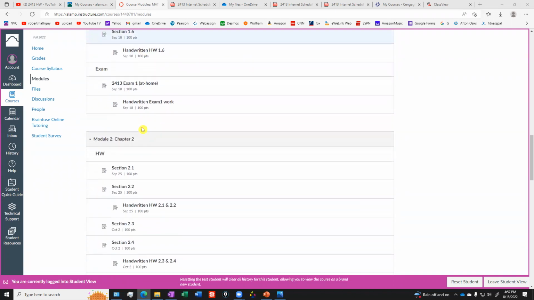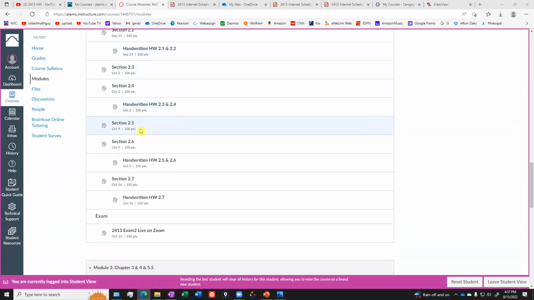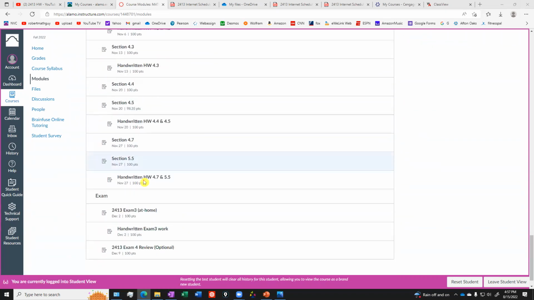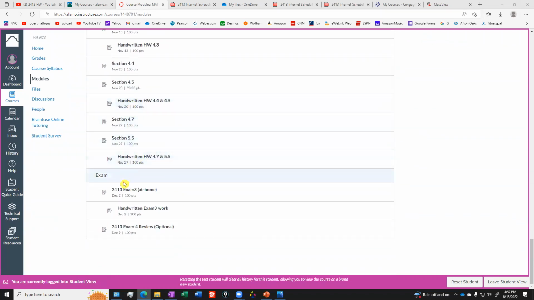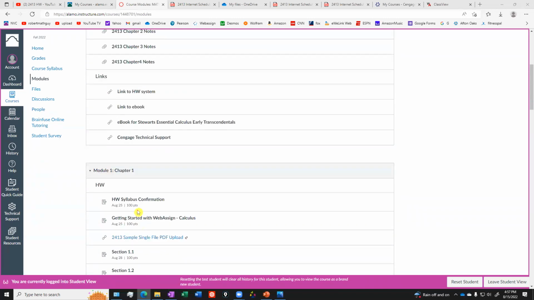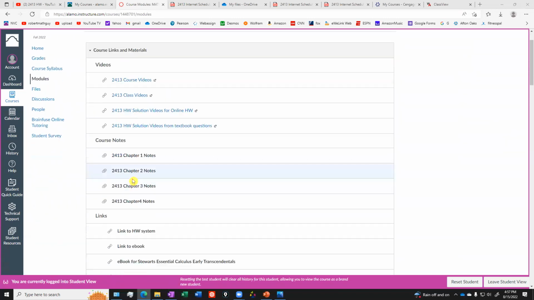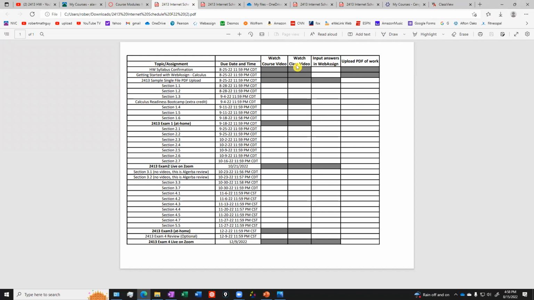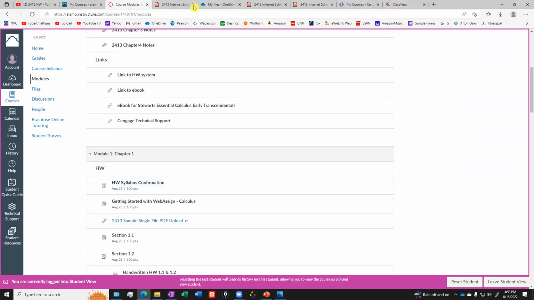And then chapter 2, you just do the same thing, work through. And then we have our second exam, which I will explain the details of in a minute. Then you get through the third module, and then that's it. There's only 3 modules for this course, and then we get to the very final exam. So hopefully that makes sense in terms of how I've got this laid out. As you work through the modules, make sure that you're going through your checklist and checking things off. And hopefully you can just be organized with this and knock things out one at a time.